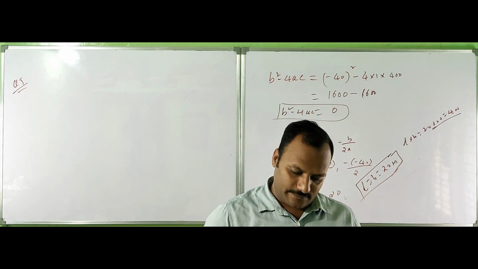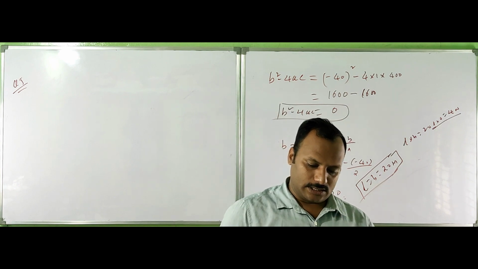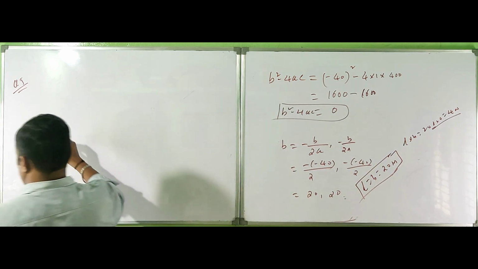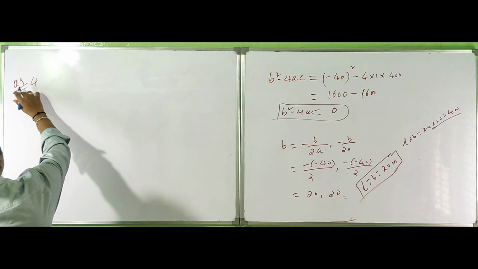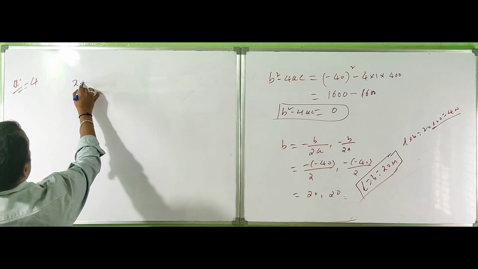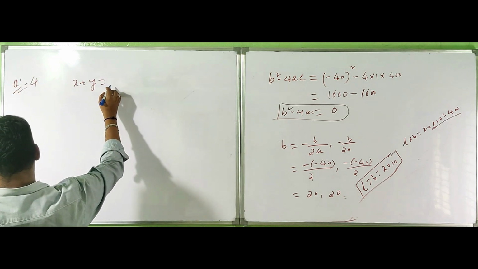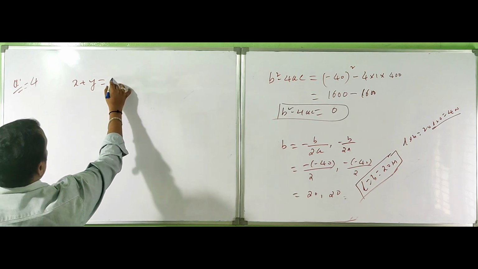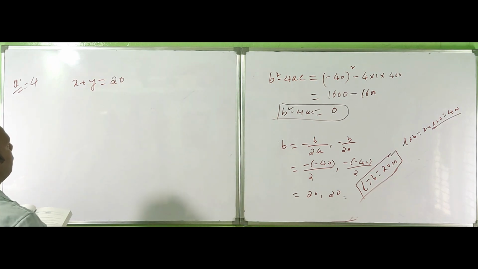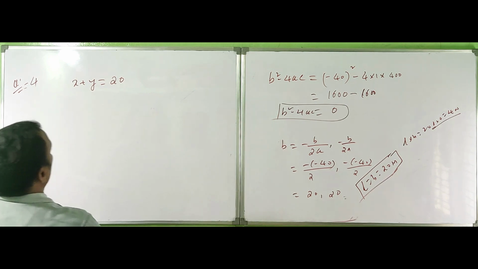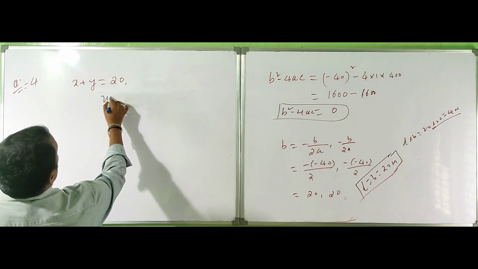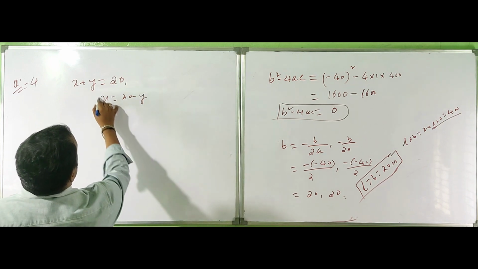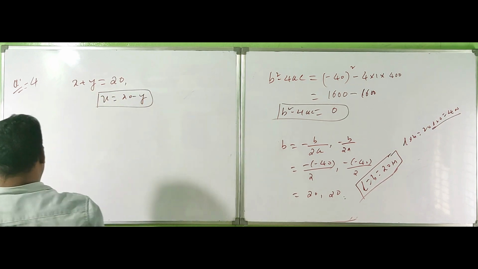The sum of the ages of the two friends is 20 years. Question number 4. Write x plus y is equal to 20 years, or x is equal to 20 minus y years.